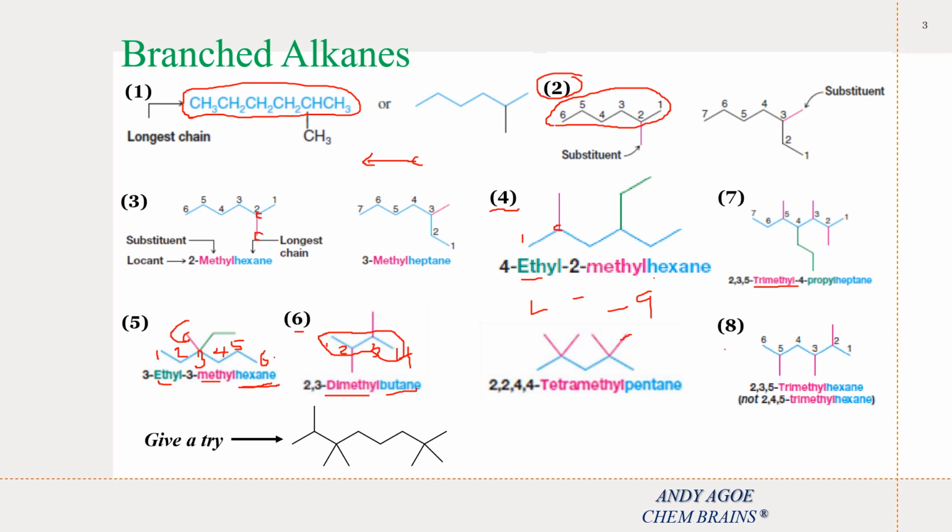I hope you can try example number 8. So example number 8, we have this as our parent chain. So we need to now identify the positions of the substituents. This substituent is at position number 2, this substituent is at position number 3, and this substituent is at position number 5. So we say 2,3,5-trimethylhexane, not 2,4,5-trimethylhexane.